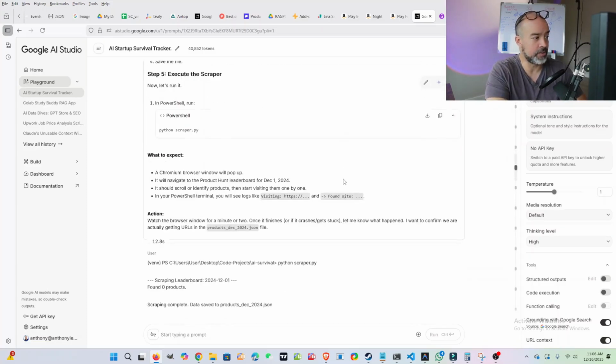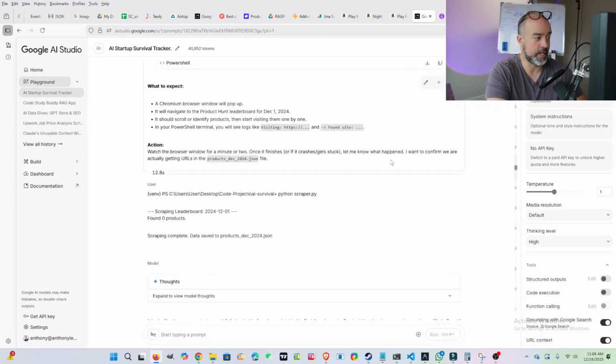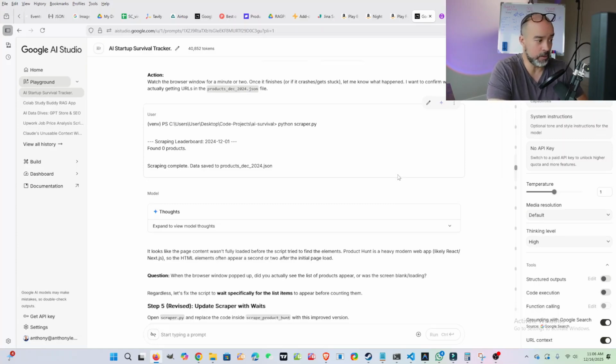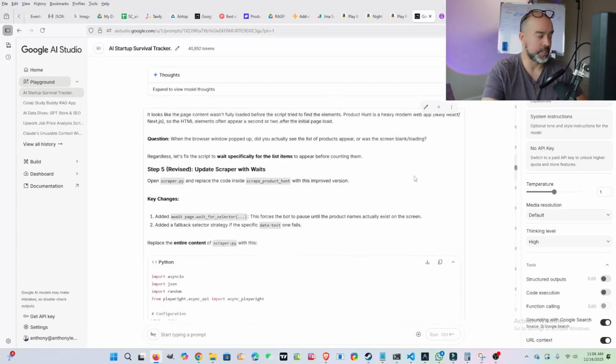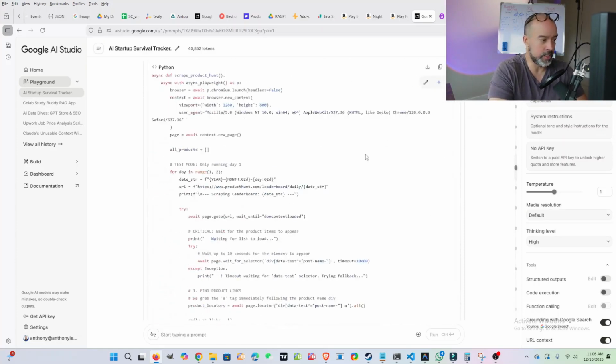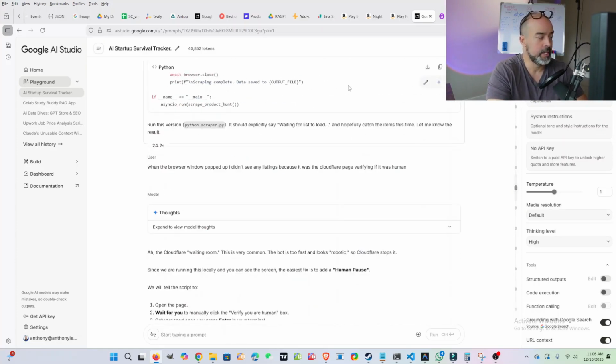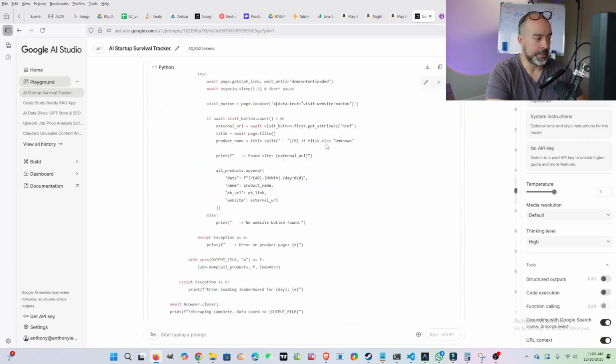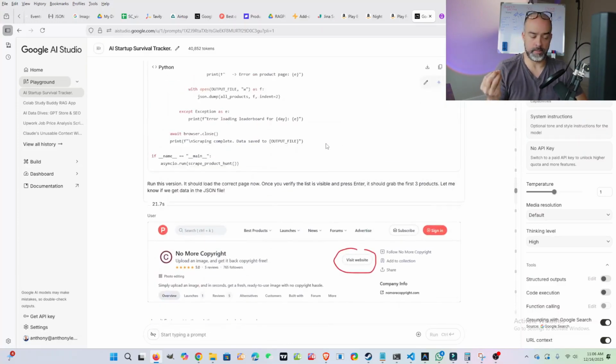So it told me how to change the file, so that happened. And then of course I got an error, or I didn't get an error. It found 0 products. We went back and forth again, and it was like, oh, you've got to change this little thing. Maybe it'll work then. And then what was happening, basically, to spare you the boring details, was it was making a browser window pop up, and it was going to use that.